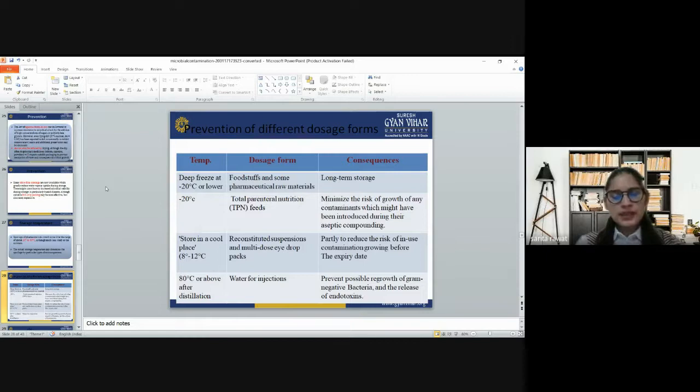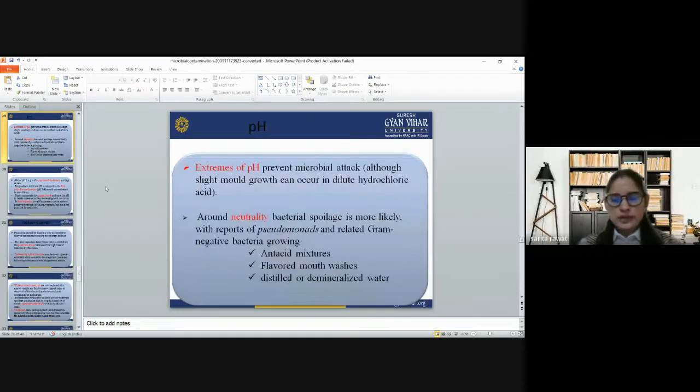Then we store at 80 degrees Celsius or above after distillation, so water for injections is stored at that temperature to prevent possible regrowth of gram-negative bacteria and the release of endotoxins. Now the next factor is pH.